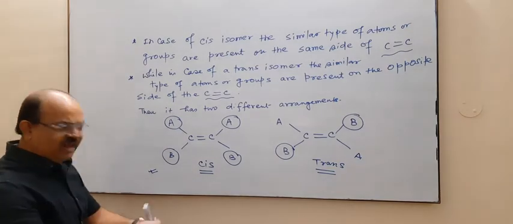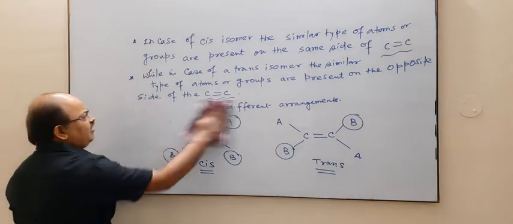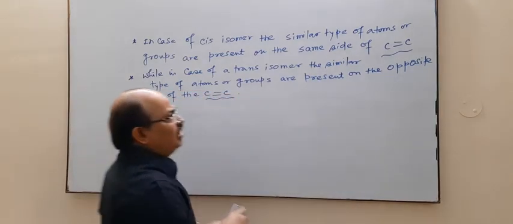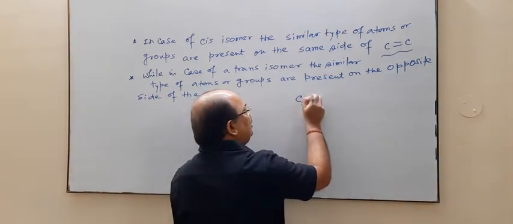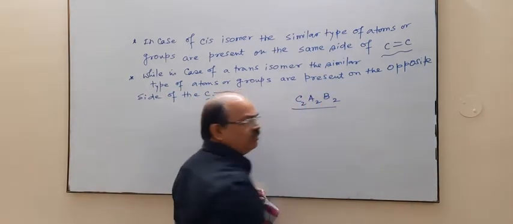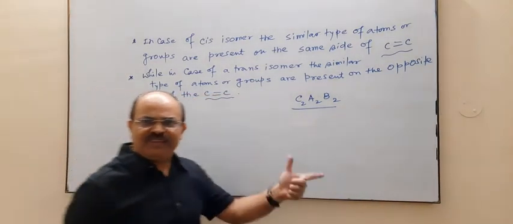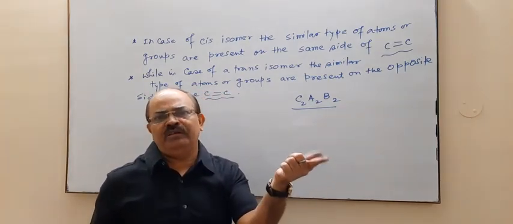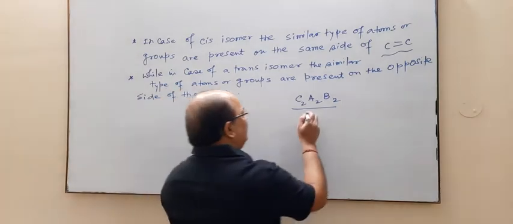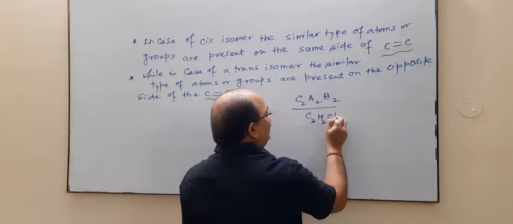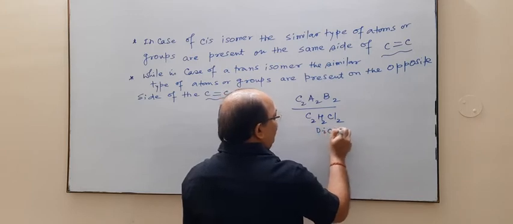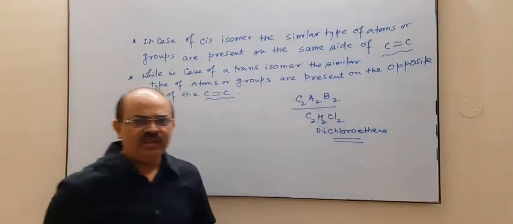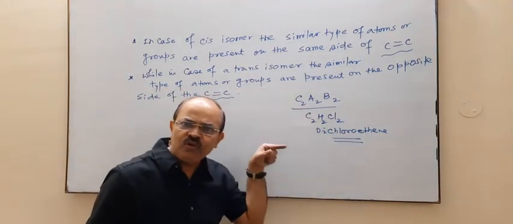Now consider an exact example. For example, the compound is of type C2A2B2. Here, in the example I took, A and B are imaginary atoms and groups. C stands for carbon. Now if we consider an example like C2H2Cl2, the compound is dichloroethene. A is hydrogen and B is chlorine.